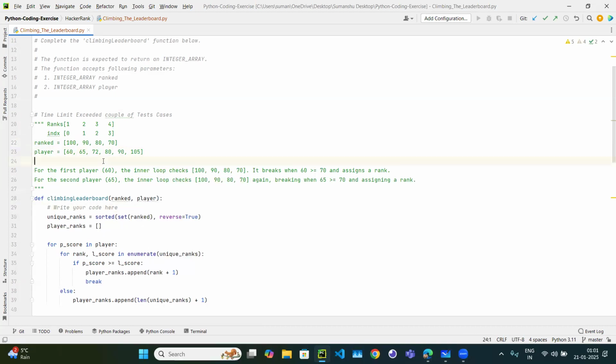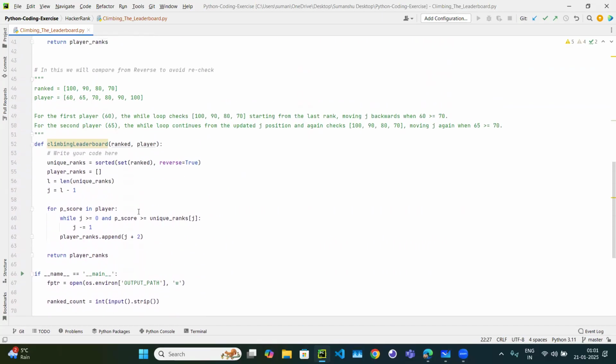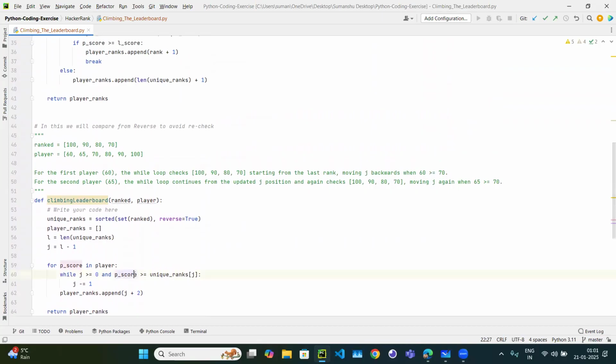Then we figured it out. Okay, so what we can do is compare from the last. So let's try to compare from the last. Still we are comparing and we are appending, but we start from the last.